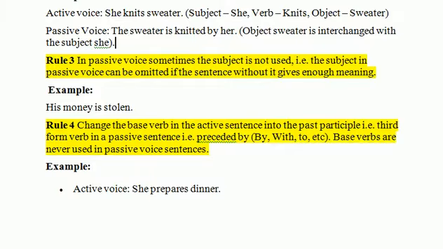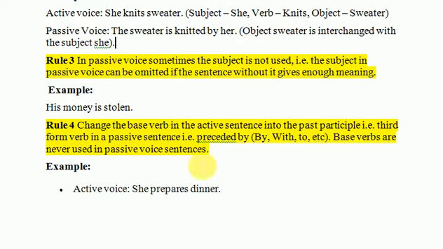Rule number 4: change the base verb in the active sentence into the past participle. No matter what the tense is, the verb in the active voice is going to be changed into the third form of the verb, or the past participle, which will be preceded by "by" in most cases, and "with" in some cases and "to" in some cases. Base verbs are never used in passive voice sentences. By base verbs we mean that either the verb in the active voice is in the first form or the second form of the verb. That will not be used in passive voice sentences.